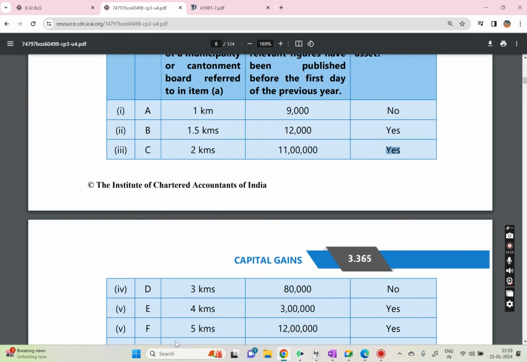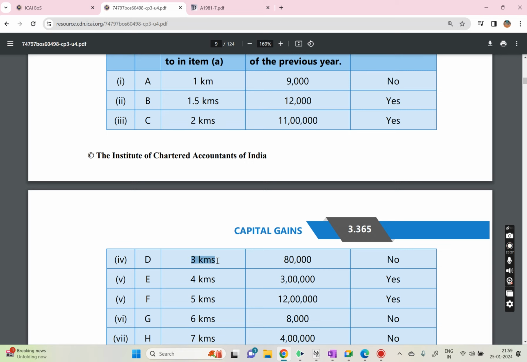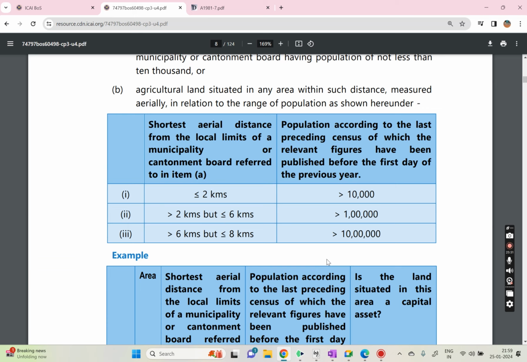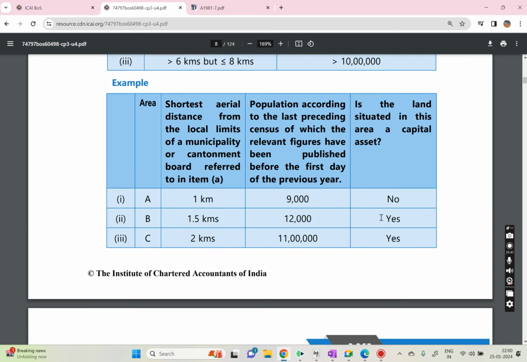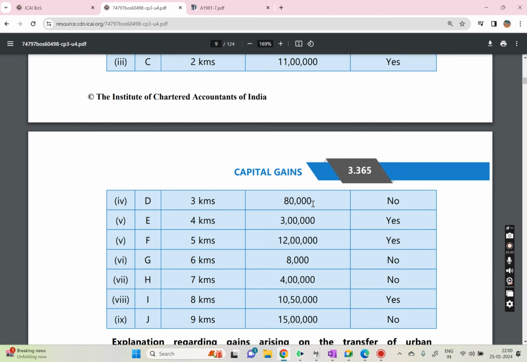Next, another scenario, 3 kilometers, and population is 80,000. Now which scenario is it falling under? 3 kilometers means more than 2 kilometers but less than 6 kilometers, but the population should be more than 1 lakh, and here the population is only 80,000. So it is not urban agriculture land, that means it is rural agriculture land, so that's why it is not a capital asset. Did you guys understand now?